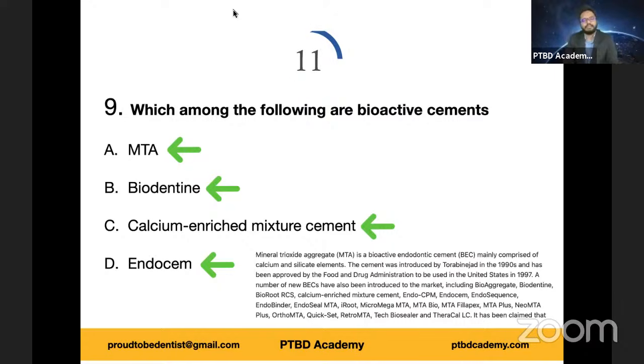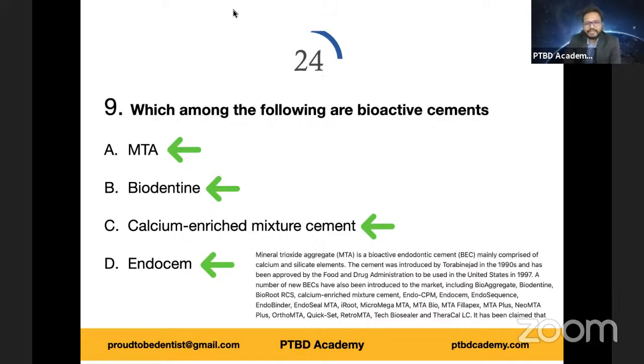And interestingly, Portland cement, the basis of this MTA, was first used, and a case-based study was published way back in the 1870s, according to Phillips. But Portland cement was no longer used. I will discuss that later. A number of new bioactive endodontic cements have also been introduced. Why is Ritu smiling? Because I gave you a hint.